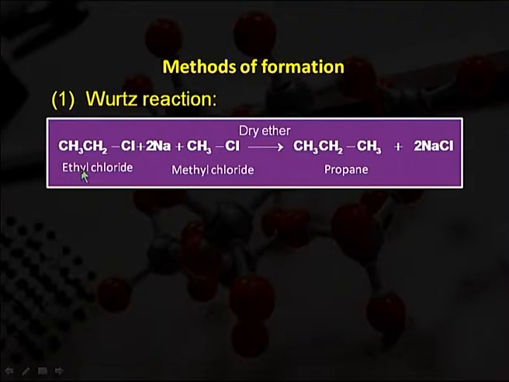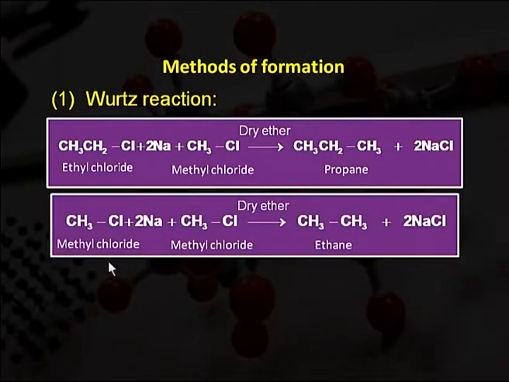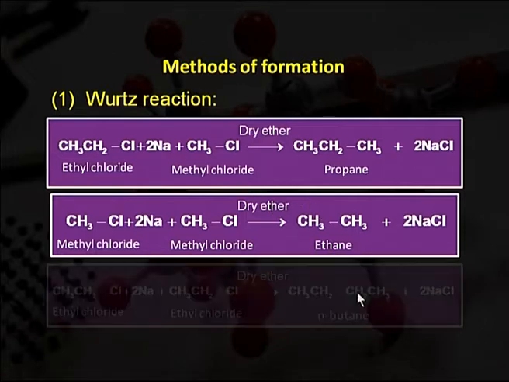Here, ethyl chloride and a molecule of methyl chloride react with sodium in presence of dry ether, and we get propane. This is a saturated alkane having 3 carbon atoms, along with NaCl. In the next reaction, 2 molecules of methyl chloride react with sodium in presence of dry ether, and we get ethane, C2H6, along with NaCl.